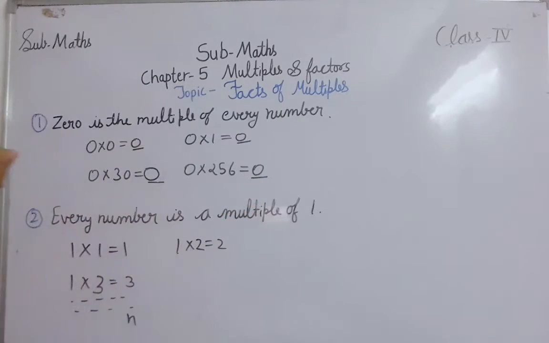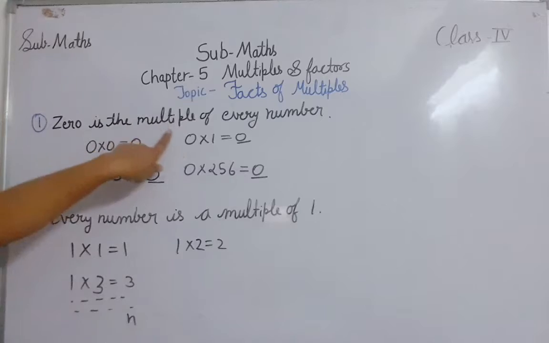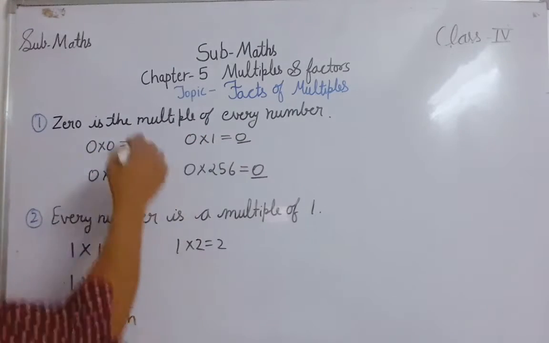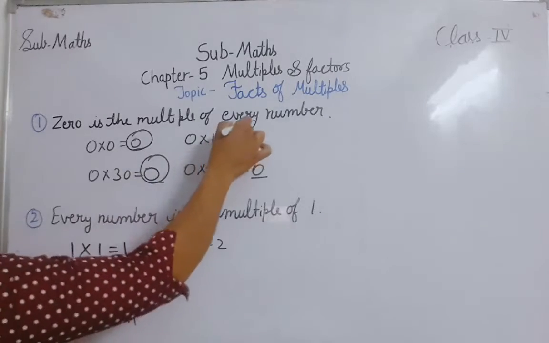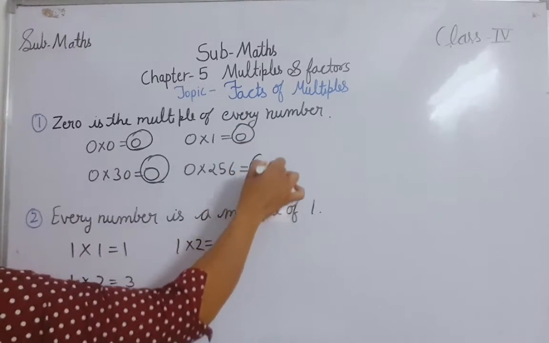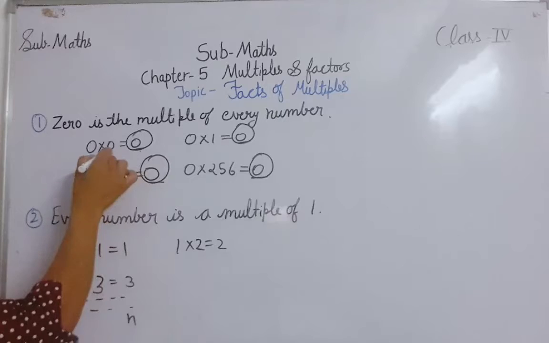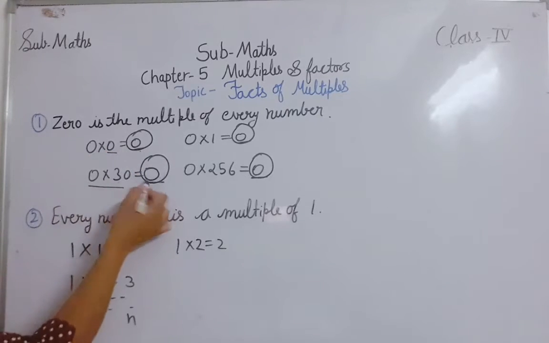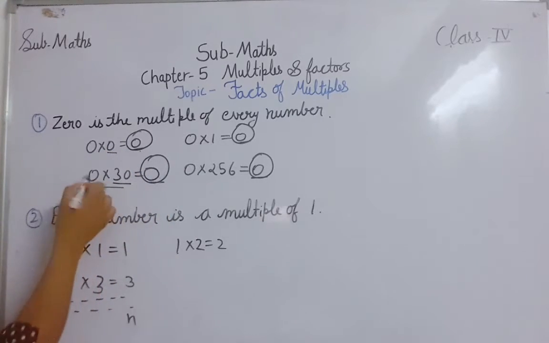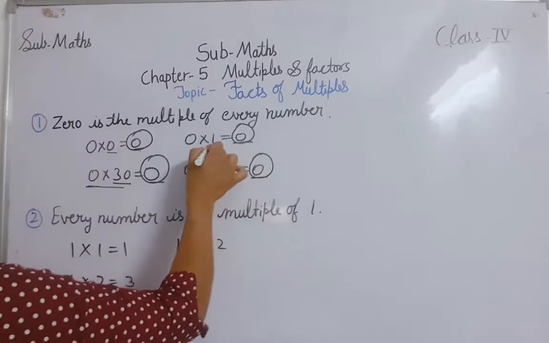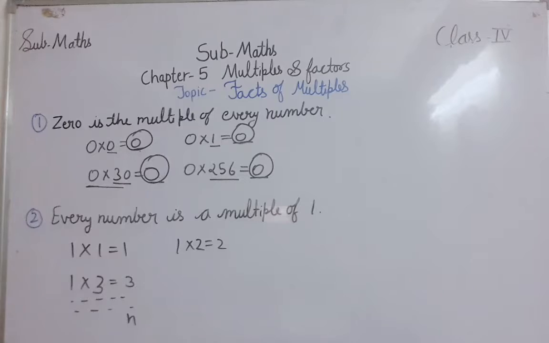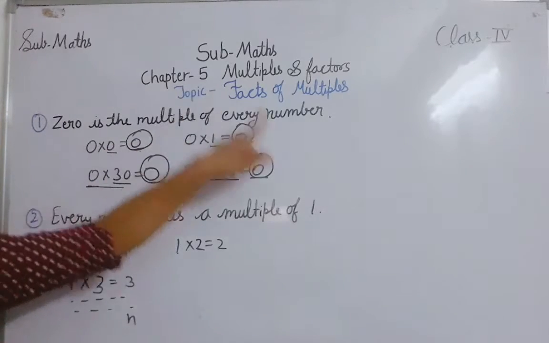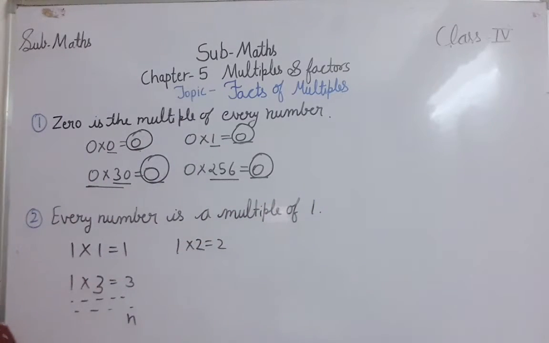So what is the first fact? 0 is a multiple of every number. By default, 0 is a multiple of every number. 0 is a multiple of 0, 0 is a multiple of 30, 0 is a multiple of 1, 0 is a multiple of 256. So 0 is a multiple of every number. Clear? That is the first fact of multiples.